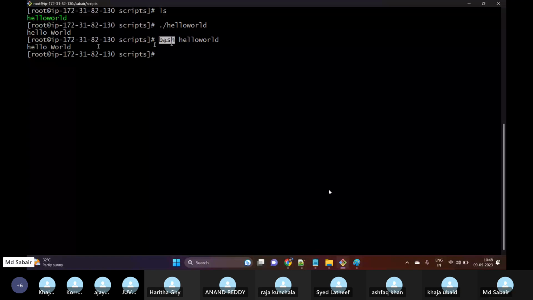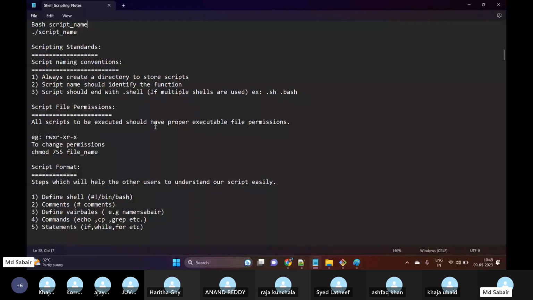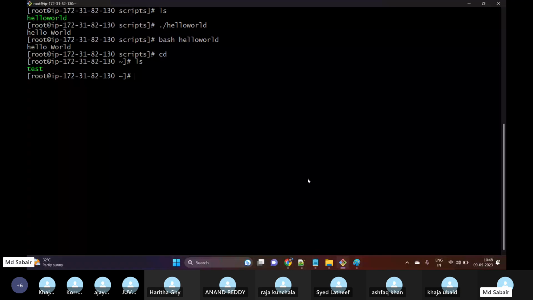Now, as I said, we have certain scripting standards. Always make sure that we create one directory to store scripts. For example, let me go to cd and do ls. Here I have created one script called test at the root location and another script in my scripts directory. For now, I will be able to remember this, but after 1 year or 2 years, it will be very difficult for us to remember the past.